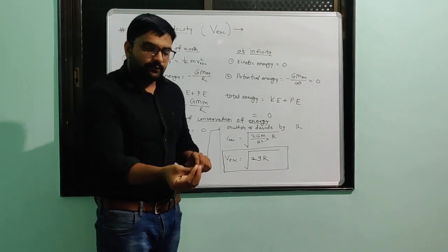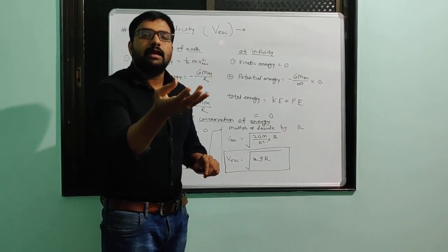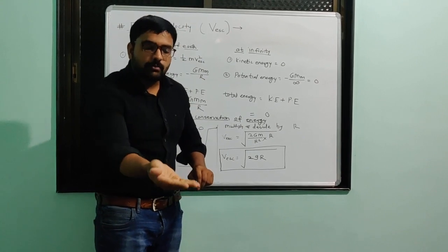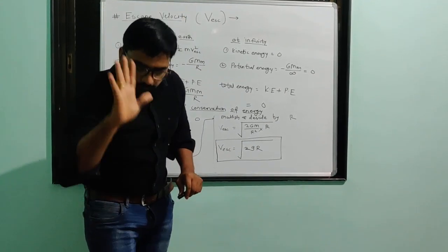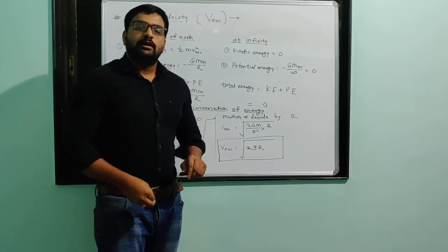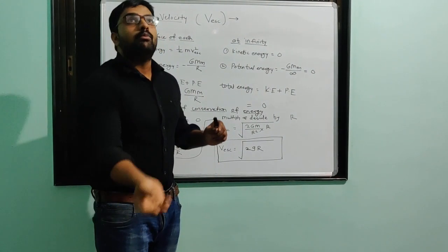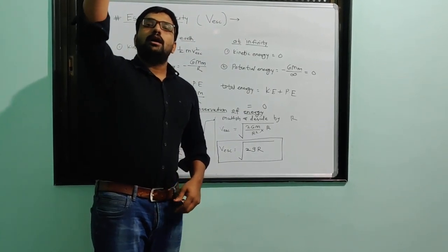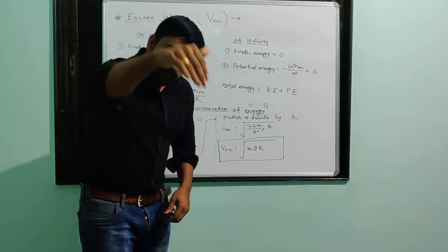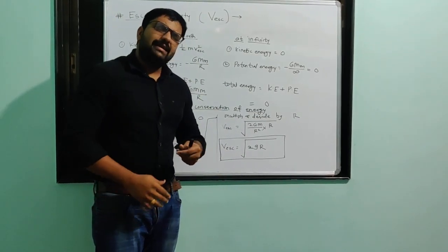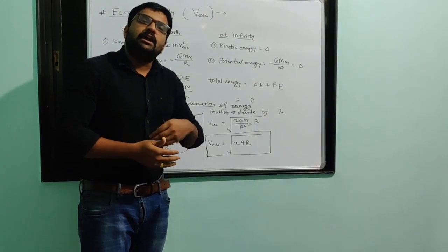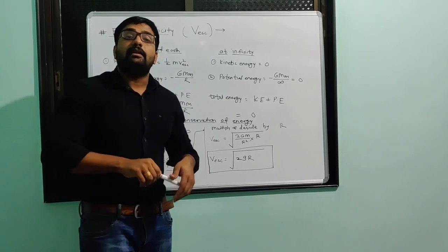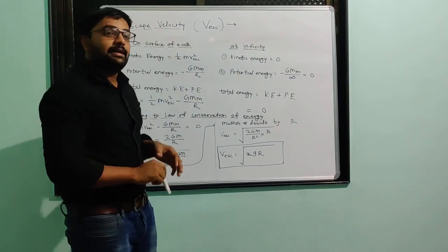Now if I throw a stone very slowly, then it will cover a very small height and then again fall on the surface of Earth. Next time I will apply more force on that stone. At that time, it will cover some more height, and again it will fall on the surface of Earth. In such a way, if I apply continuously more and more force, what happens? That we have to see in this topic, escape velocity.